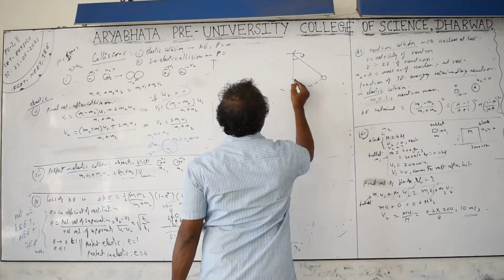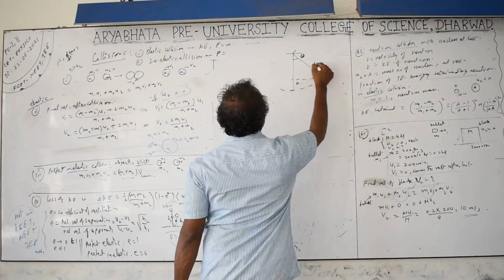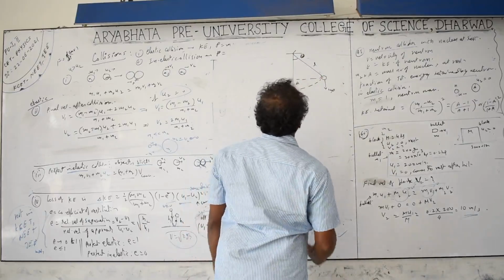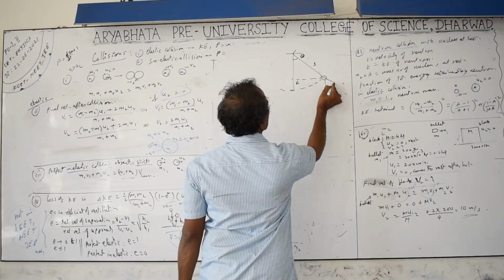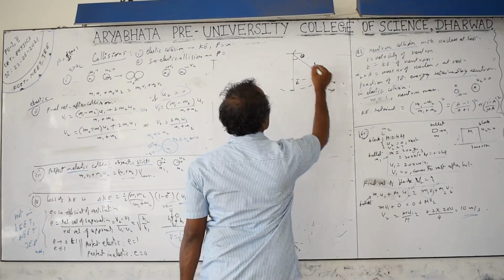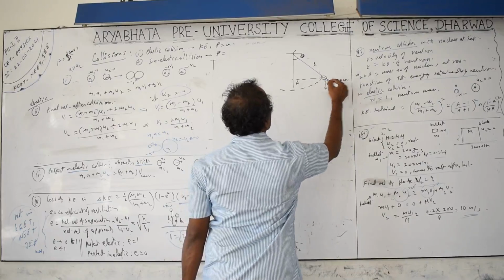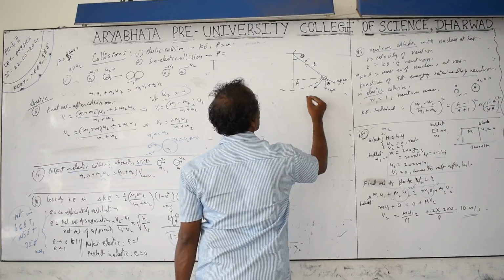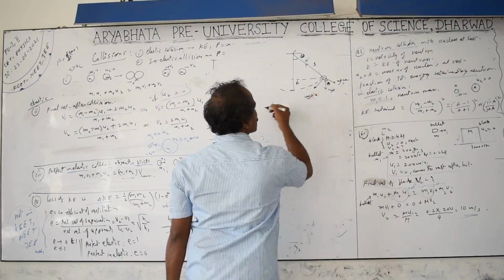At this angle, the height of fall is h, the length of the pendulum is L, and its weight is mg. This weight is resolved into components. Here, this is theta and that is theta, so this is mg cos theta. Mg cos theta is balanced by the tension in the string. The unbalanced force is mg sin theta, which pulls it towards the mean point.